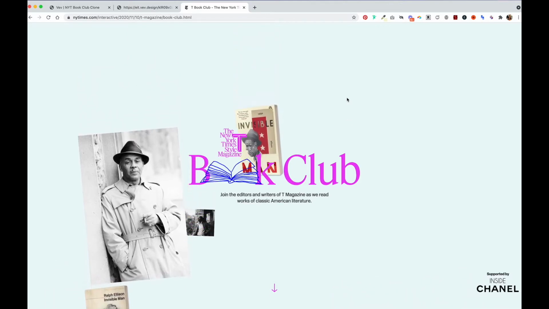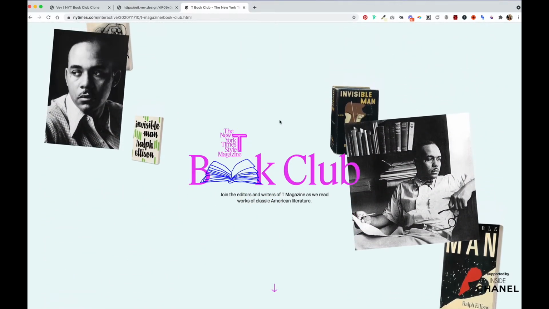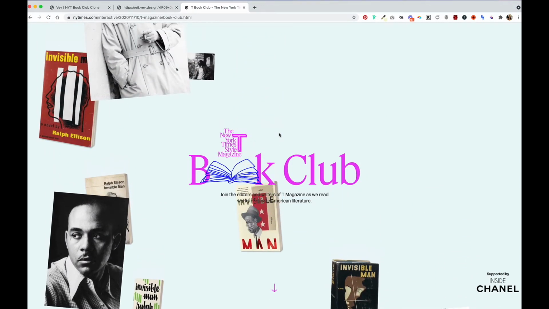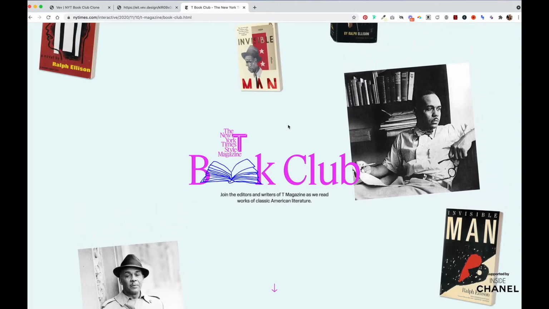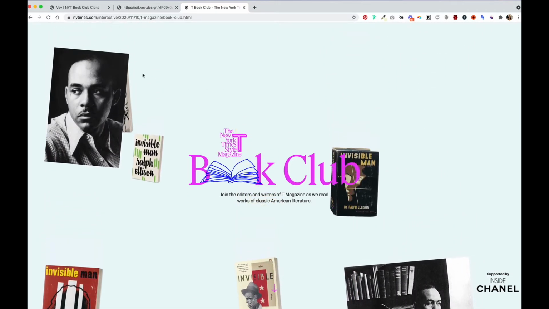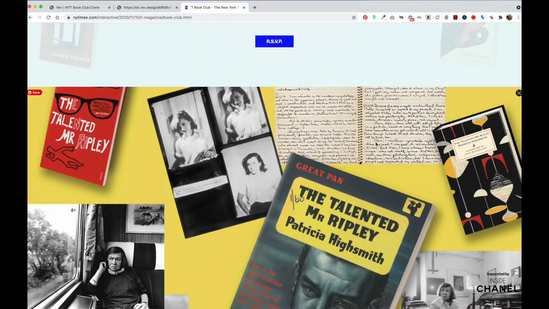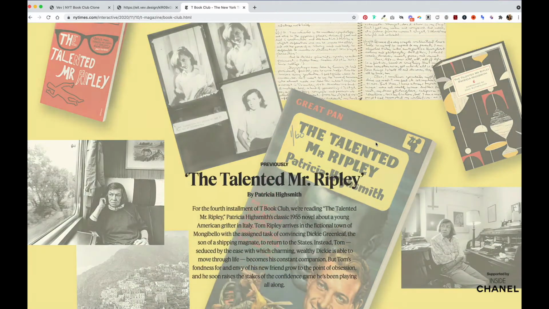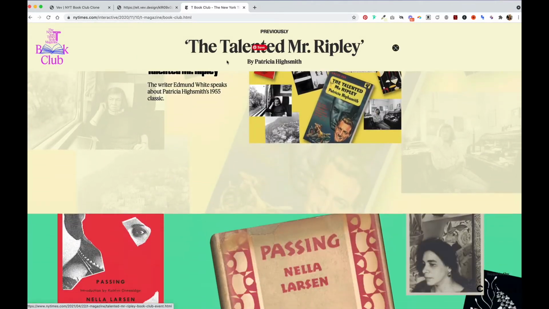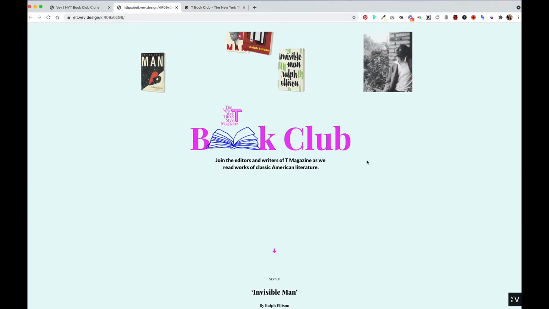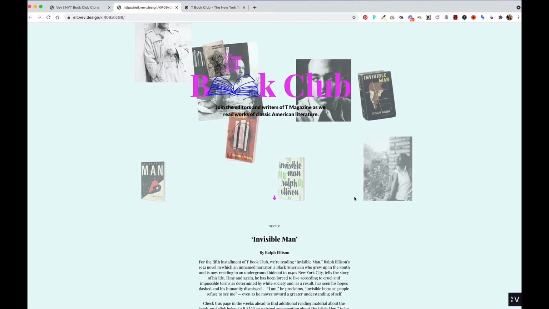In this tutorial, we are going to be using Vev to recreate the New York Times Style Magazine Book Club website. With Vev, we will learn how to achieve these falling images on the page, as well as how to enable this interactive scrolling functionality. By the end of this project, you will have built something with Vev that looks like this.